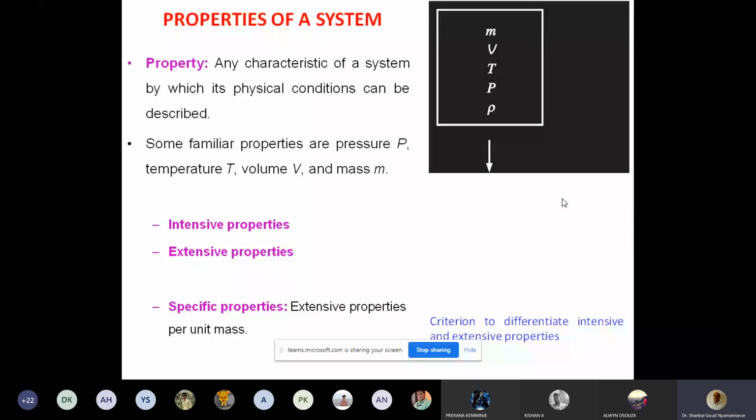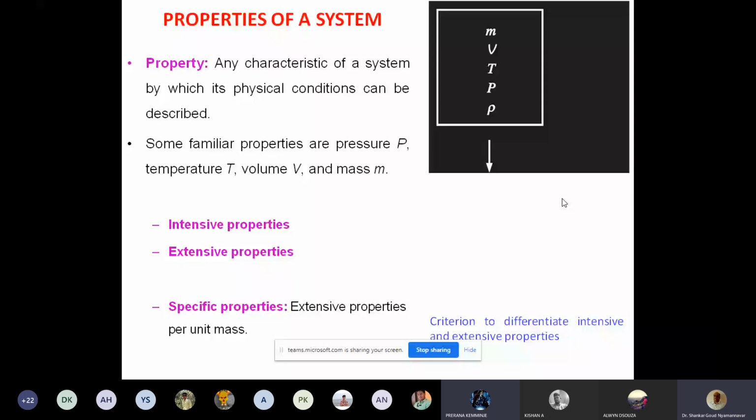Whereas a property like volume of water depends on quantity of matter: in a big tank it is a large volume, and if I take only a small amount, it is small. Temperature does not depend on quantity. Pressure is also independent of quantity of matter, therefore it is called an intensive property. Properties that depend on quantity of matter are known as extensive properties.